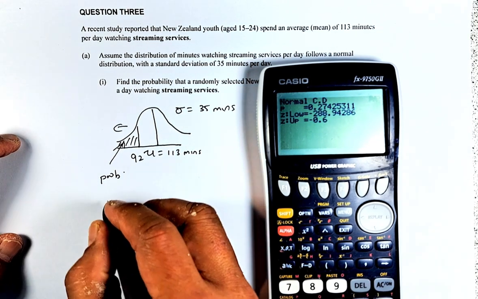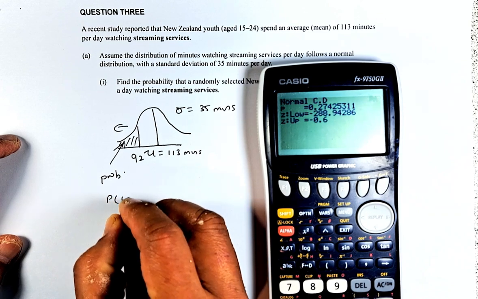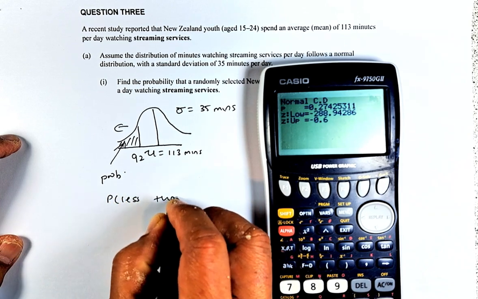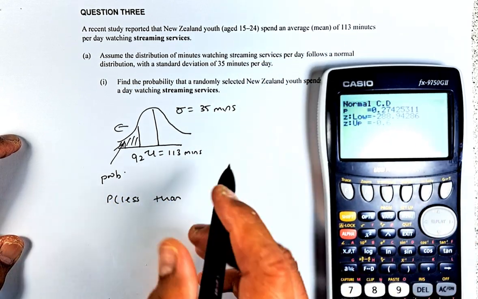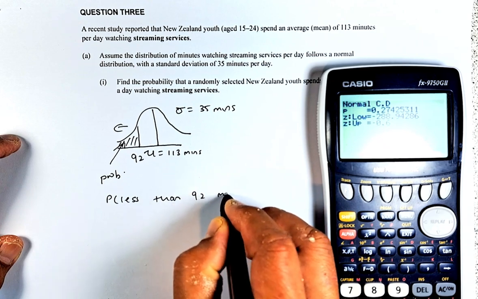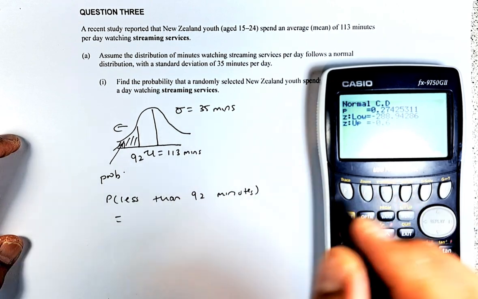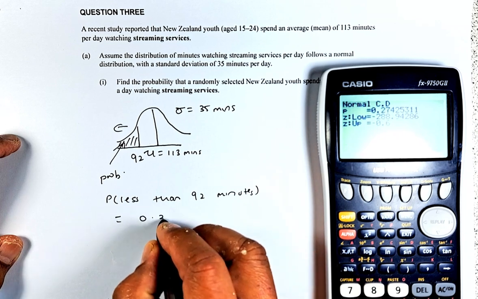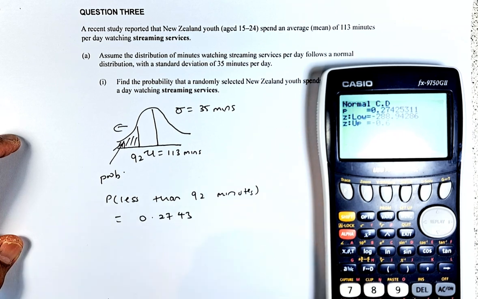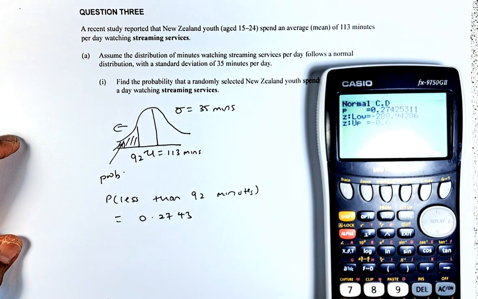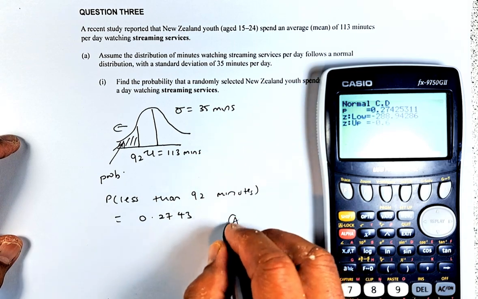So the probability of less than 92 minutes, if you look at the calculator, equals 0.2743, rounded to 4 decimal places. Answer that, and that will be an achieved.